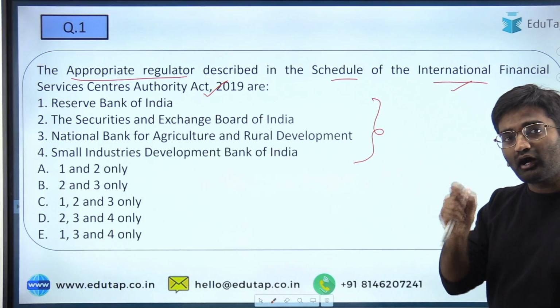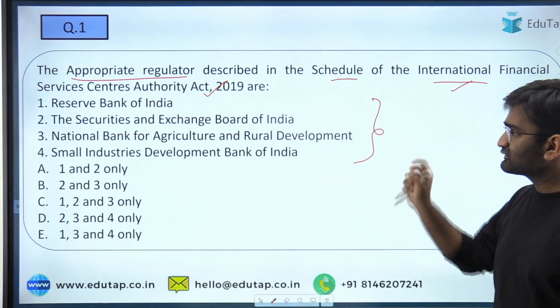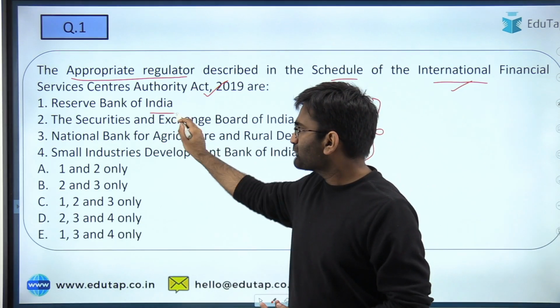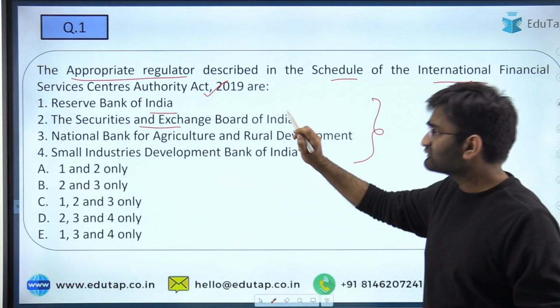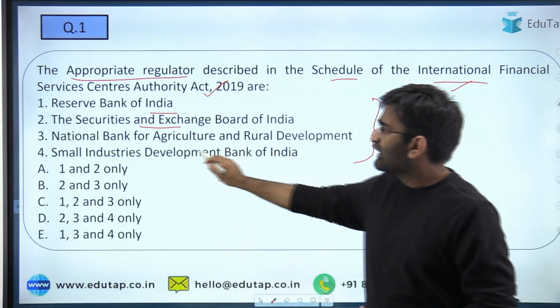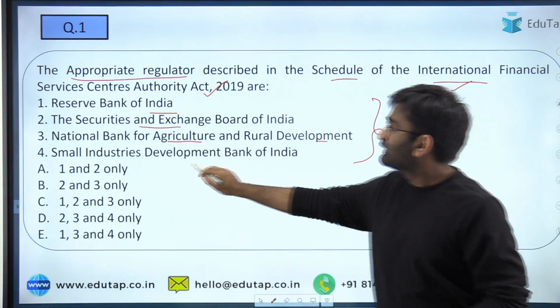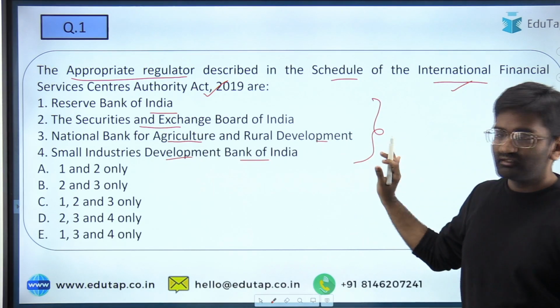Okay, so which are those regulators is what you need to identify. The options here are Reserve Bank of India, SEBI, Securities and Exchange Board of India, NABARD, National Bank for Agriculture and Rural Development, and Small Industries Development Bank of India, SIDBI.